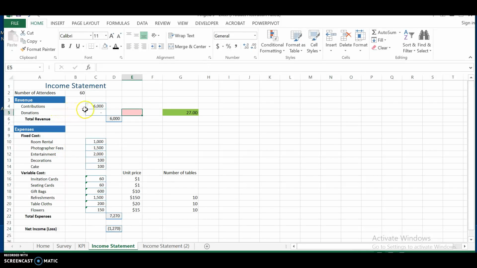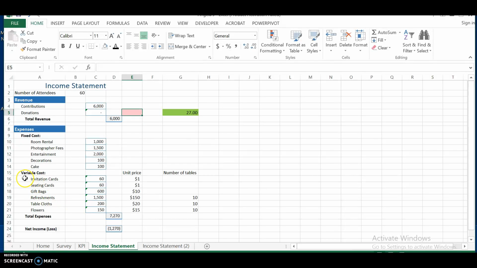For the revenue, it only says $6,000, because that's the amount of money that my friends are willing to contribute. And for the expenses, we have fixed costs and variable costs. For fixed costs, regardless of the number of attendees, these amounts are set. And for variable costs, the number will change based on the number of attendees or the number of tables.